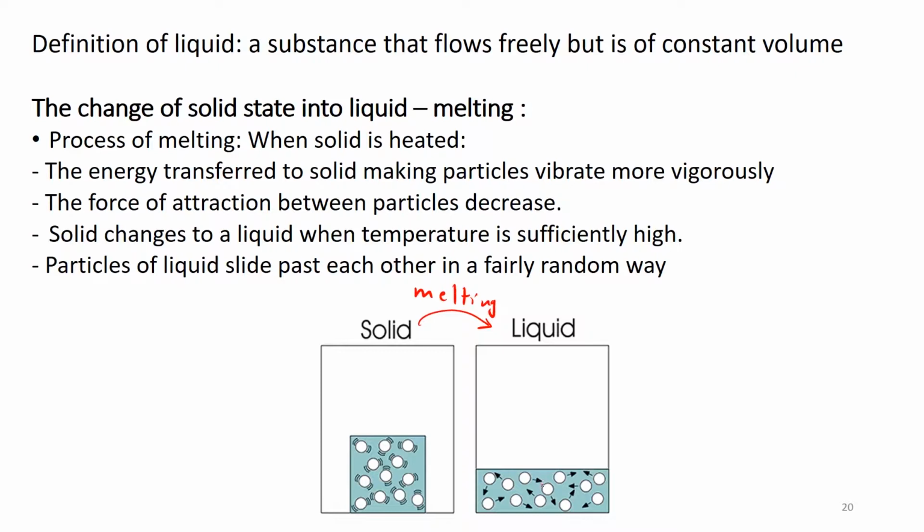So they slide over each other. They don't move in all directions, but they slide over each other. The solid changes into liquid when the temperature is sufficiently high. This is when increasing the temperature of the solid will be transferred into energy of vibration that will decrease the attractions between particles, and by that the particles will be able to slide past each other freely and in a random way.